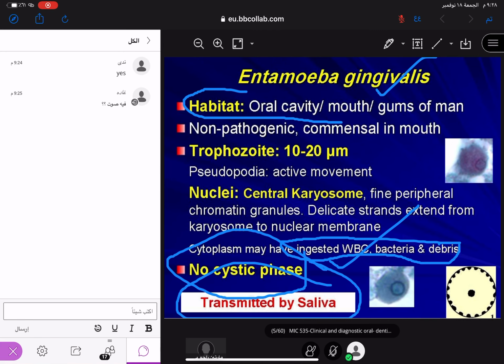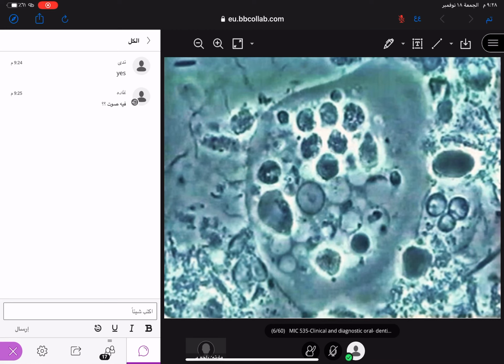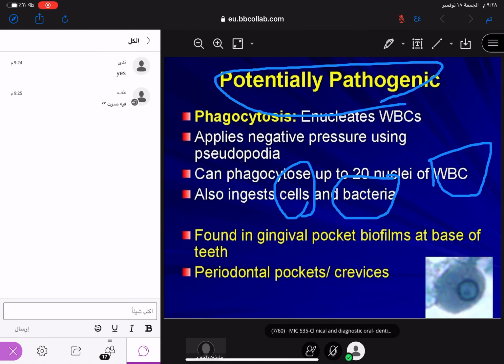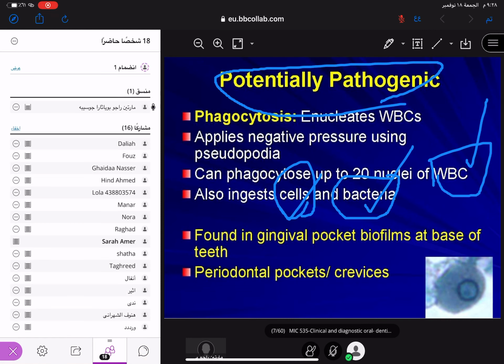So once again, I am repeating: WBC, bacteria, cells. Got the point now? Then they can add the debris also.